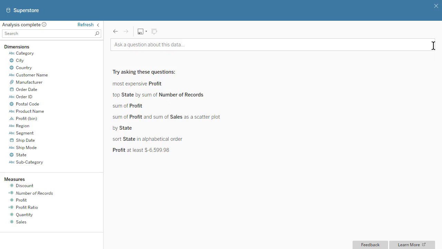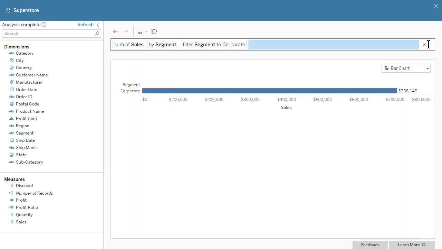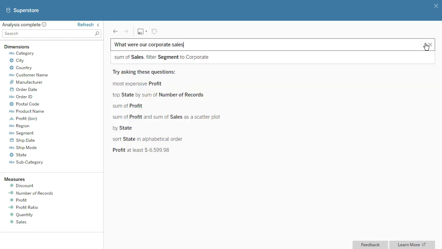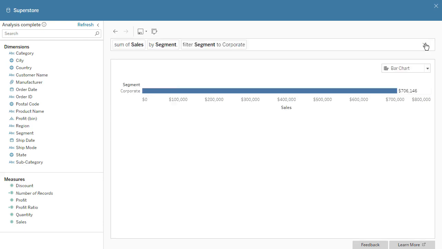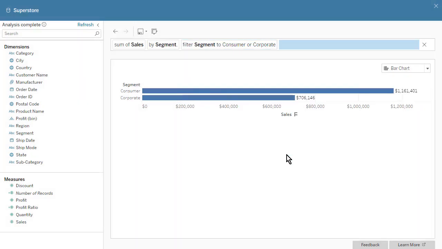We can filter by asking questions such as, "What were our sales for the corporate segment?" To save time, ask, "What were our corporate sales?" Ask Data automatically understands that the word corporate refers to the segment and adds a filter to show the corporate segment only. To modify our filter, click on the currently selected criteria and choose specific values or apply a wildcard.